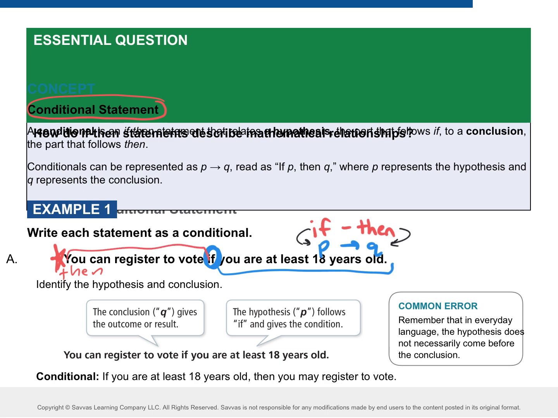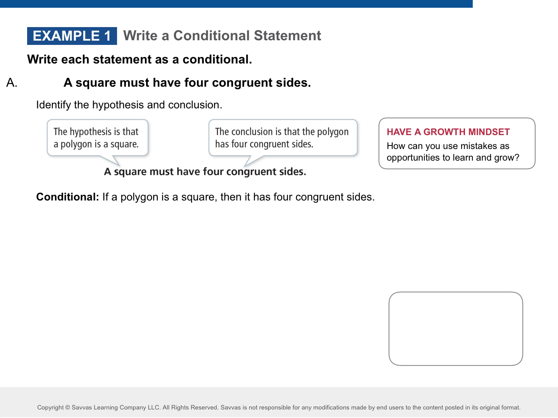But what if you don't have the if in there? So this one, we have a square must have 4 congruent sides. This time we're trying to make an if-then statement. If it has 4 congruent sides, then it's a square. That does work. Could you also do it the other way? If it's a square, then it has 4 congruent sides.